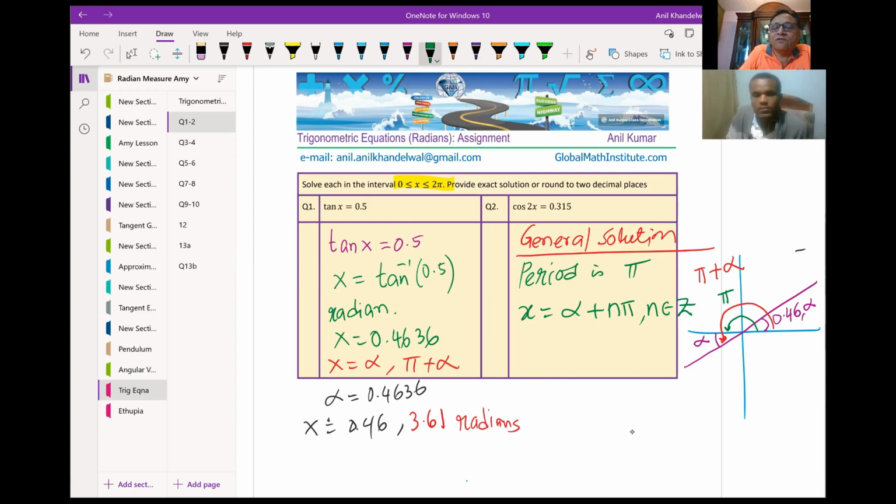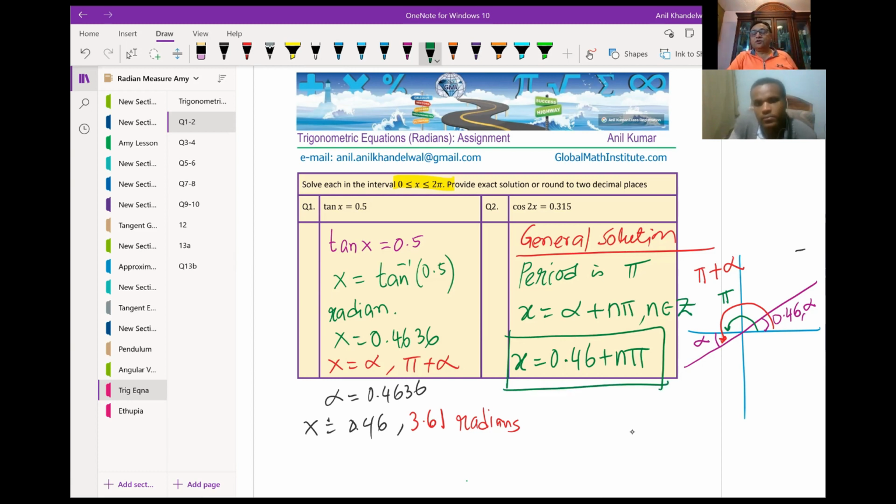In our case, we found that the alpha value is 0.46. So we write 0.46 plus n pi. Is this clear to you? So that is how we get the general solution for a trigonometric ratio whose value is given to us. Is this part clear to you? Perfect.